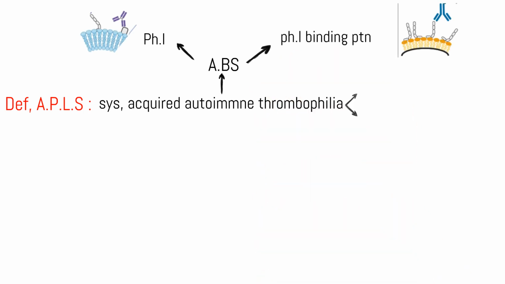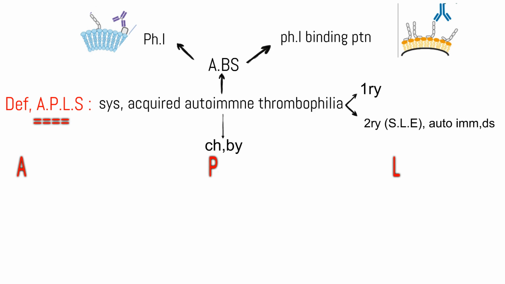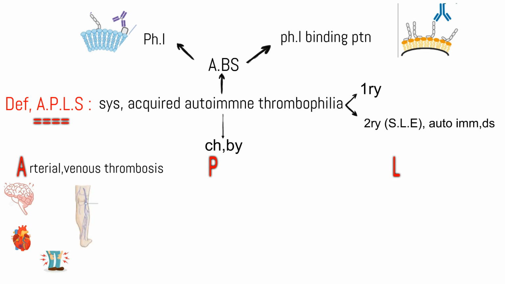It can occur as a primary condition, or it can occur in the presence of systemic lupus erythematosus or another systemic autoimmune disease. It is characterized by APL. A: Arterial or venous thrombosis. Arterial thrombosis in the form of stroke, transient ischemic attack, myocardial ischemia, renal artery and vein thrombosis, distal extremity and visceral thrombosis. Venous thrombosis is common in veins of the lower limb, thromboembolism, thrombophlebitis, and livedo reticularis.